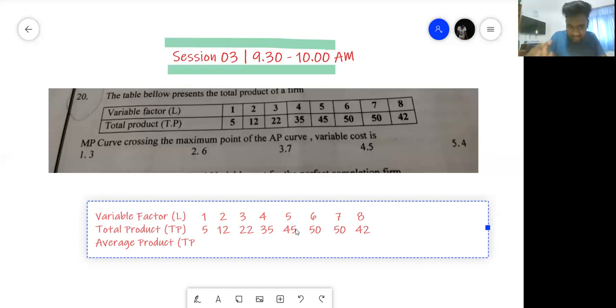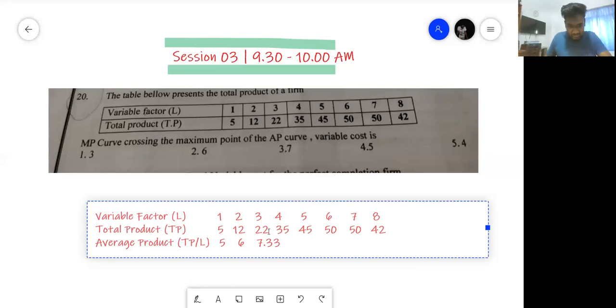Your TP divided by L, your variable input. So 5 divided by 1 is 5, 12 divided by 2 is 6, 22 divided by 3, how much do we get? 7.33. Correct me if I'm wrong, I'm not very sure.